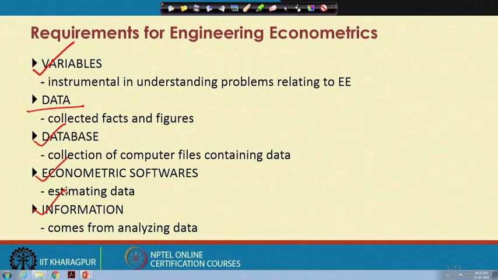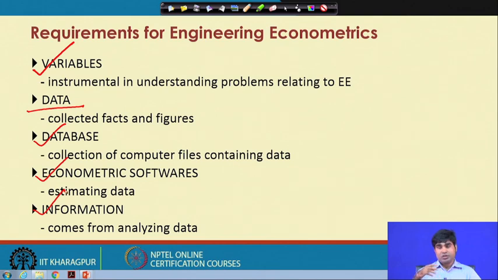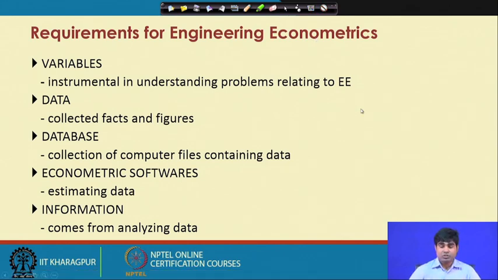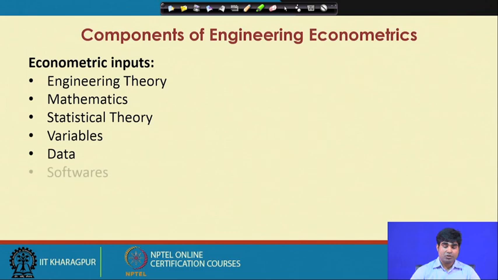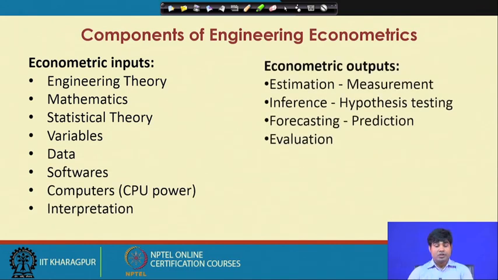Now the first hand input is the structure called data, and the second hand information is called econometric output. We will see what information is behind these empirical results, and how best we can use it as per your engineering requirement. So there are a huge number of requirements in the case of engineering econometrics, and that is why we like to understand all these things. Let us start with a little understanding about the econometrics process.